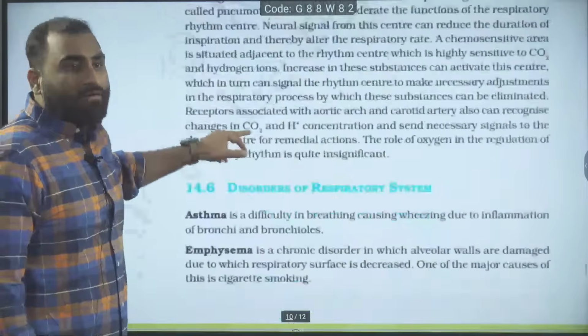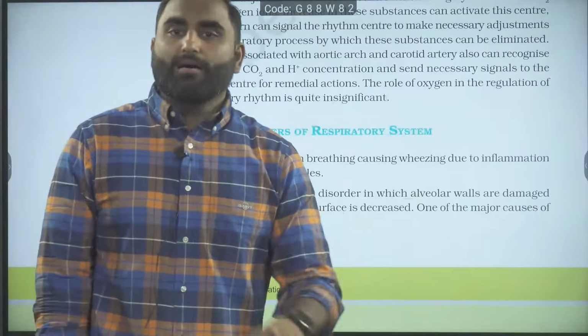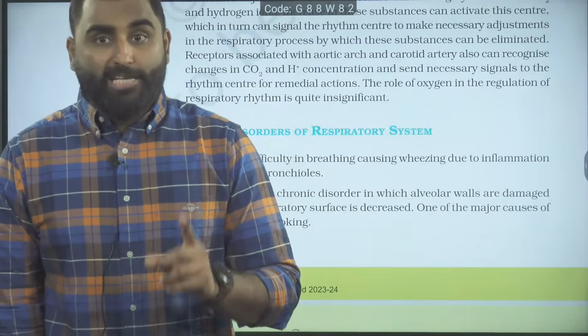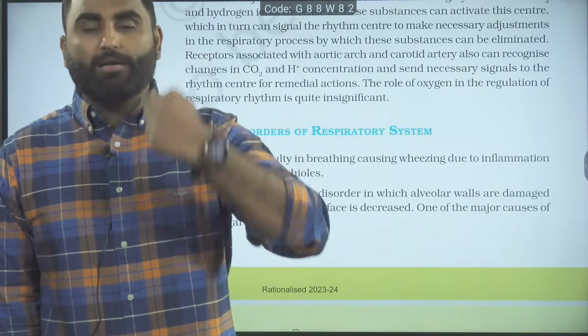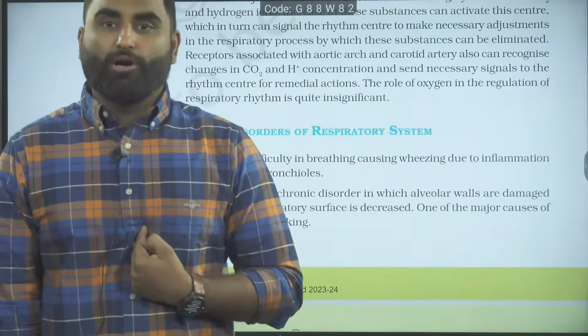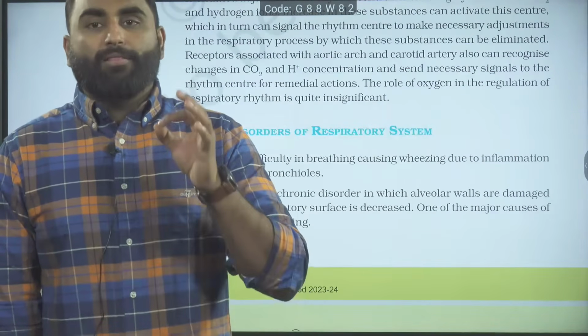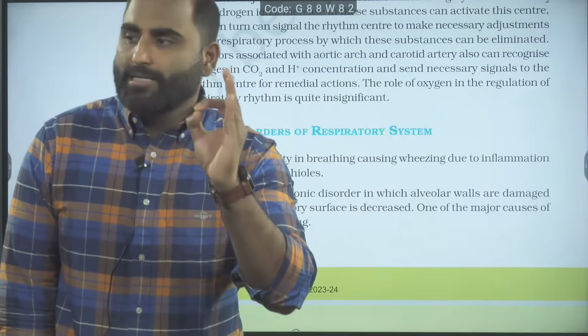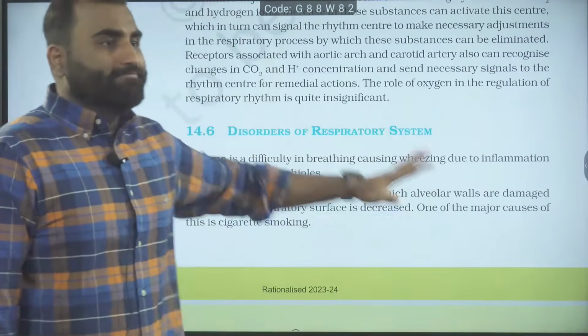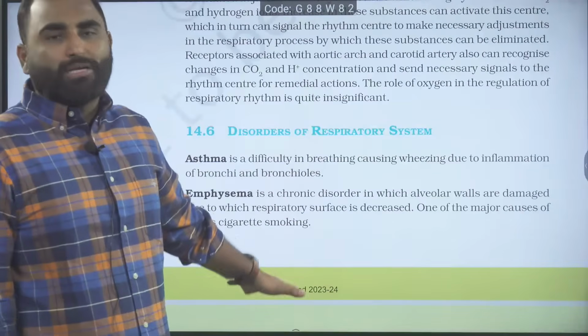Are we clear? And then we have the chemosensitive area. Chemosensitive area detect H plus and CO2. One present in the medulla, central chemoreceptor, other in the carotid and the aortic bodies. Are we clear? And the role of detection of oxygen, role of oxygen is quite insignificant. That's all. Diseases. You go through the diseases.